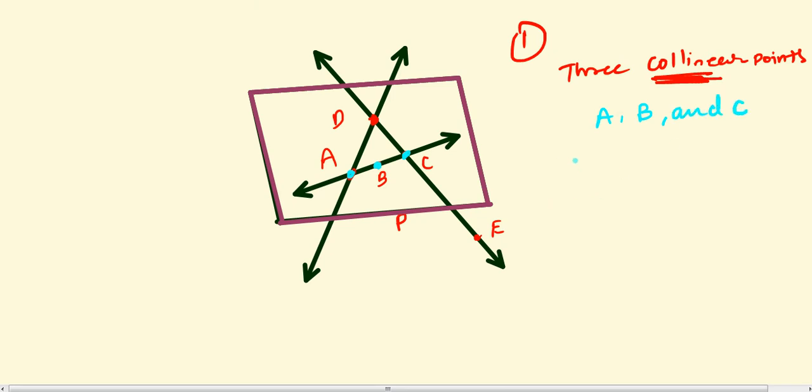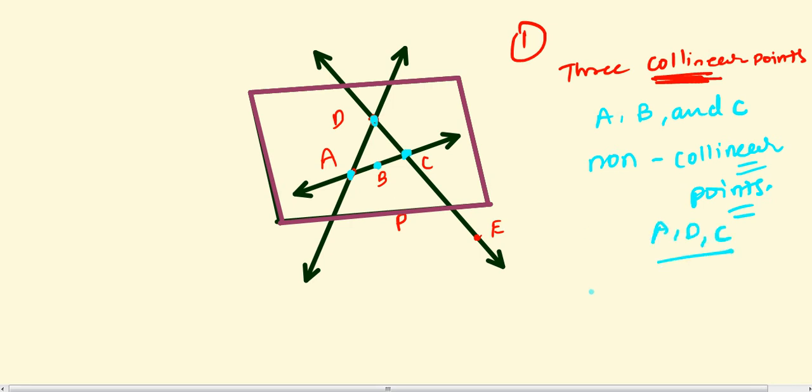Second question, three non-collinear points. Now non-collinear points means what? All three points are not on the same line. So for that you can write A, B, C non-collinear, and D, B, E again non-collinear. You can write any one. Then third is a pair of intersecting lines.